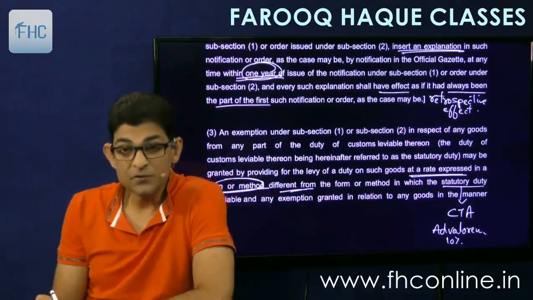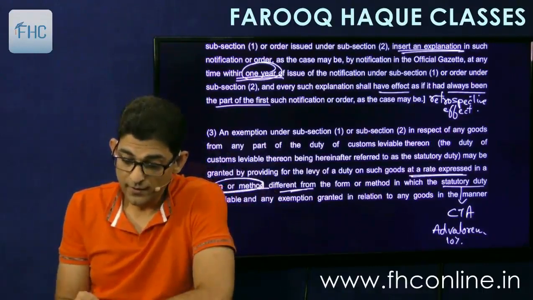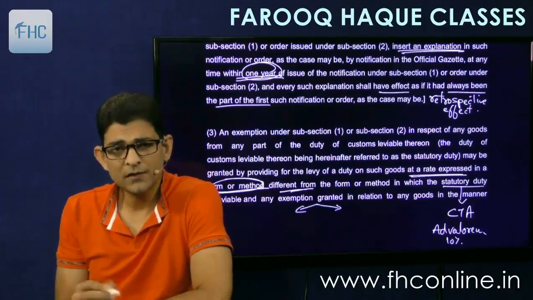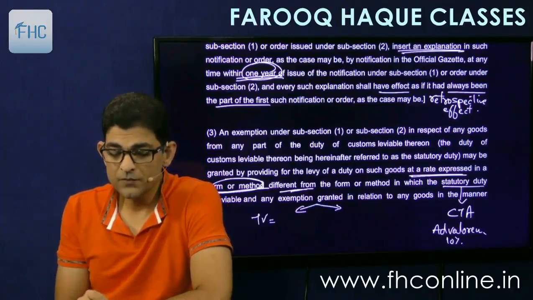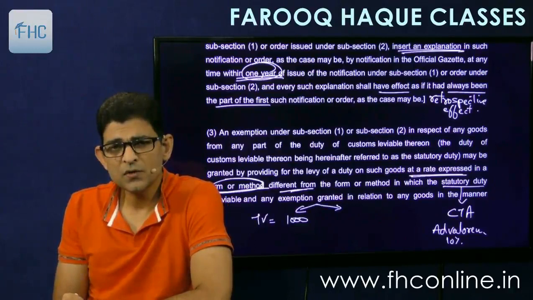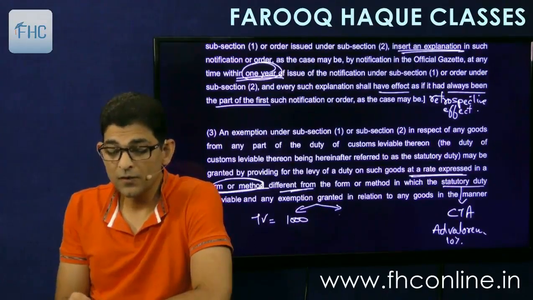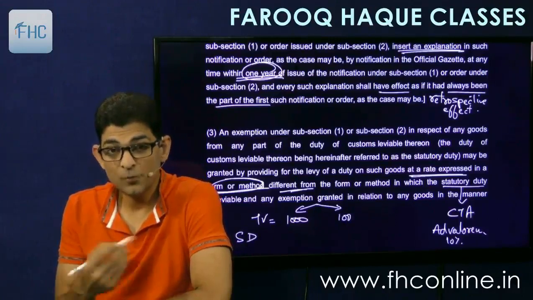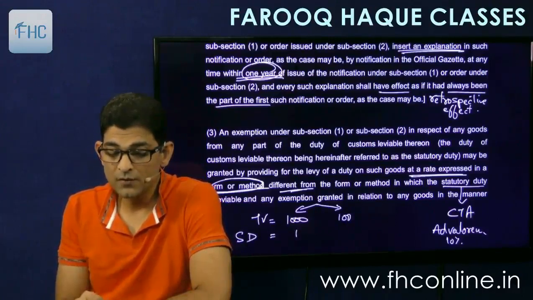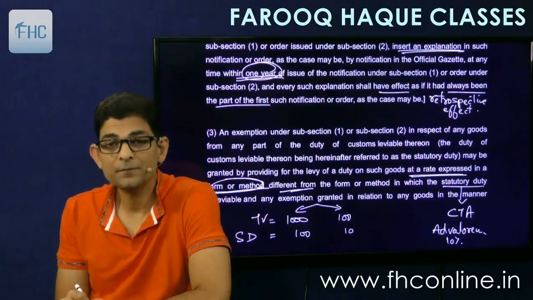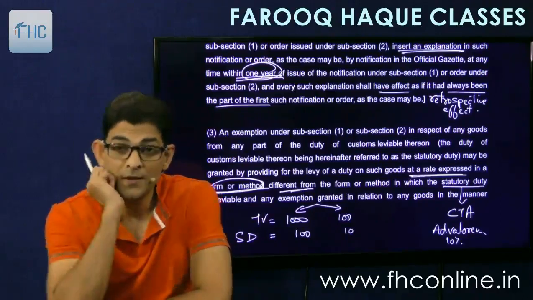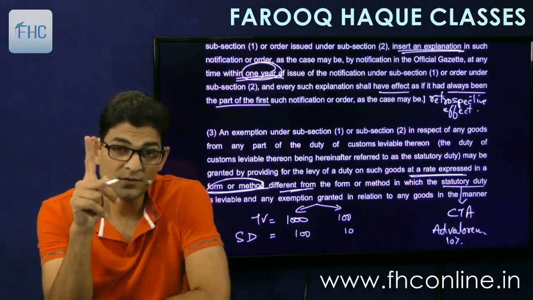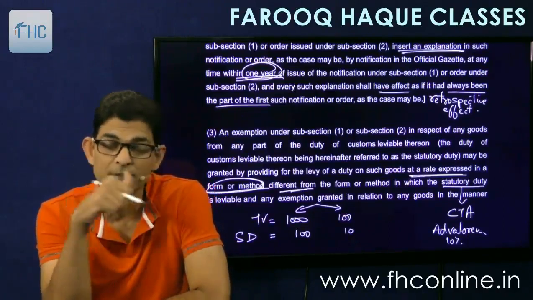Say for example there was 10% ad valorem duty and the importer was importing the goods at, I'll take two examples. In the first case, transaction value of 1000 rupees. In the second case, the same goods somebody else is importing at a transaction value of 100. So this statutory duty, I'll write SD, the normal customs duty that they were paying was 100 at the rate of 10%, or 10 as the case may be. Now these are the prices of 1 kg unit of goods imported into India.